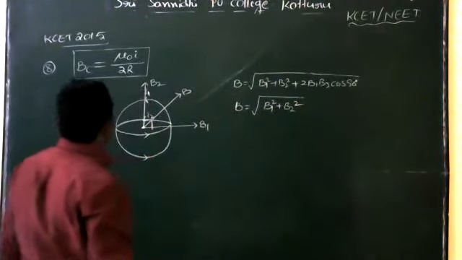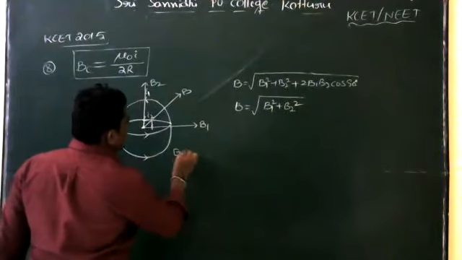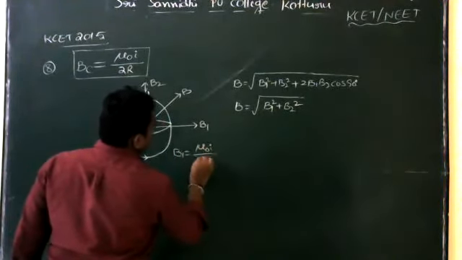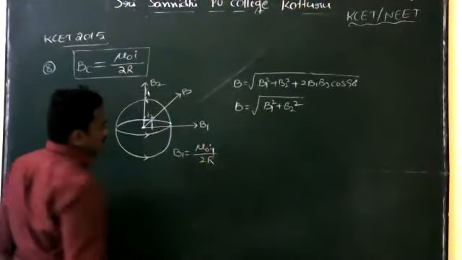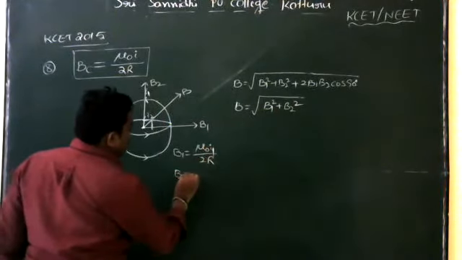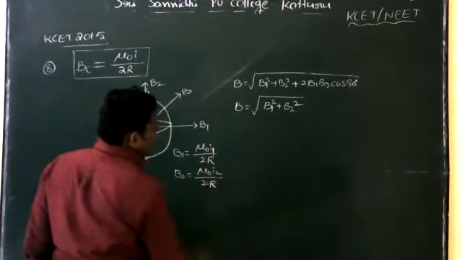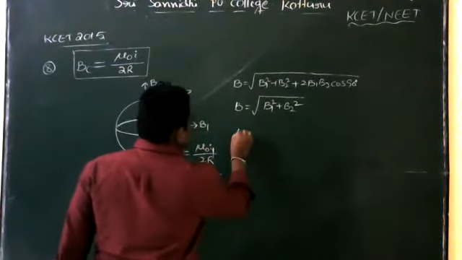Now find the B1 value. B1 is equal to mu naught I1 by 2R. Next, B2 is equal to mu naught I2 divided by 2R. Now substitute the values.